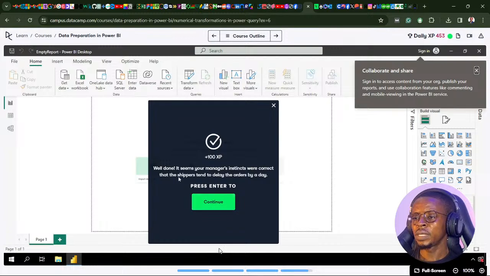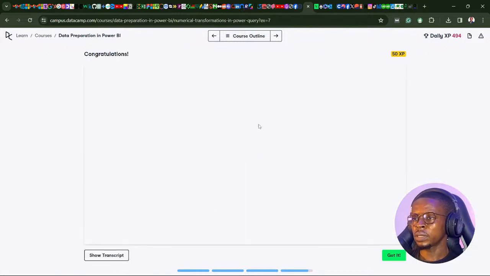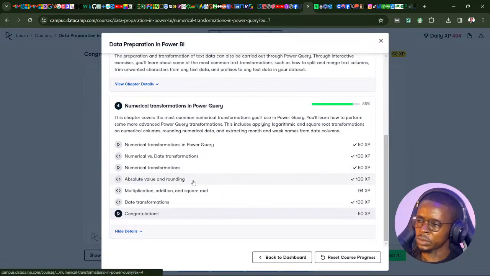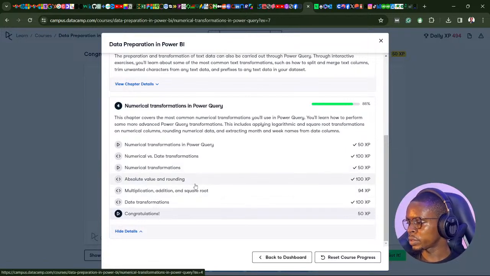Aha, we knew that. It seems your manager instincts were correct, that the shippers tend to delay the orders by a day. So that's quite interesting. And we just answered all that and did some transformations right there. Interesting transformations to the sales column.